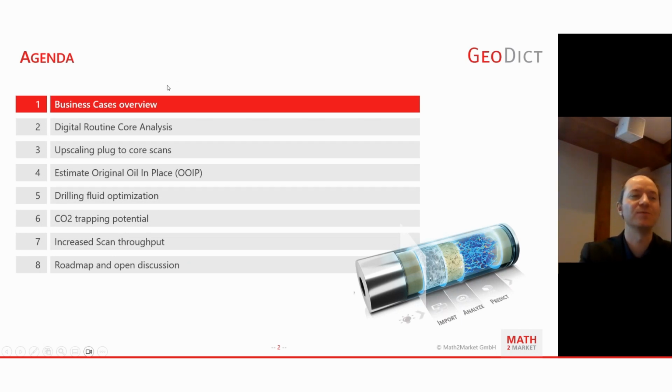So I will start off with a business cases overview, and we'll hand over to my colleagues Aaron Jacob and Lobel Danicic for digital routine core analysis, upscaling, and many more topics in this scheme. And I will close with a roadmap and see if we can get an open discussion running on all the features that you would like to see in Geodict. I'm looking forward to this discussion already.